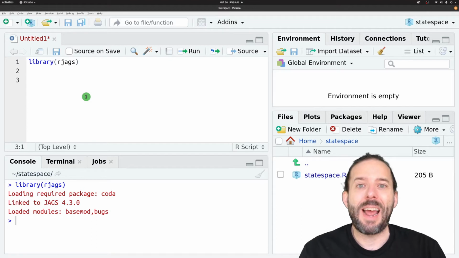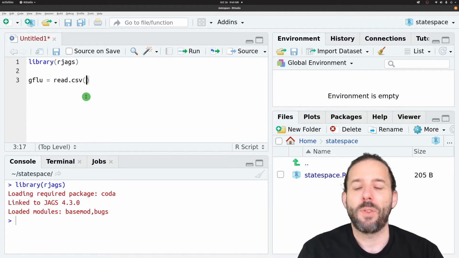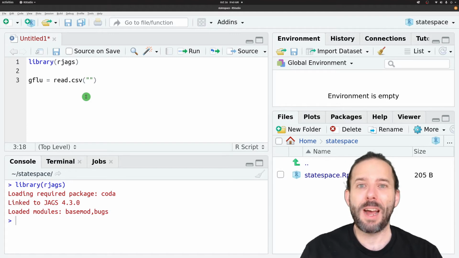We'll then load in the Google flu trends data for Florida, and we'll call it gflu for short. We'll assign it the output of read.csv, and we'll use read.csv to download the data for us directly over the web. Inside quotes, instead of a file name, we can provide a URL.